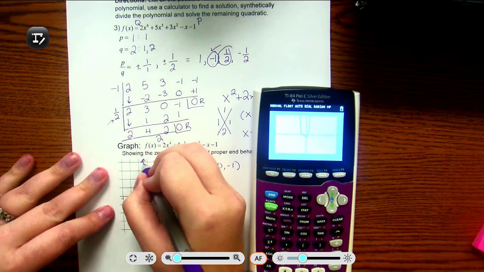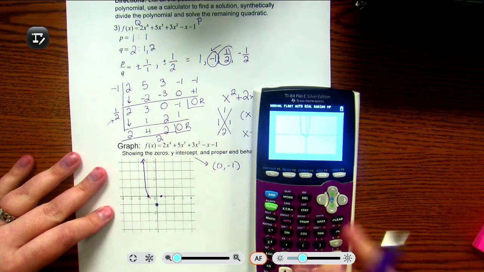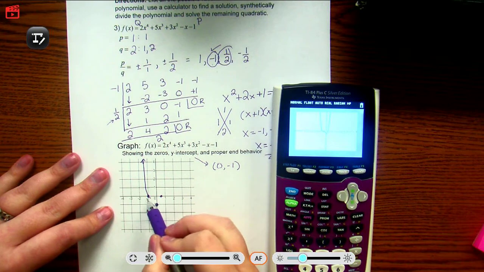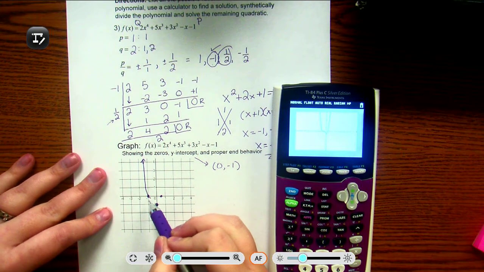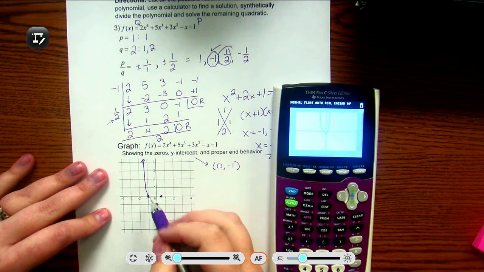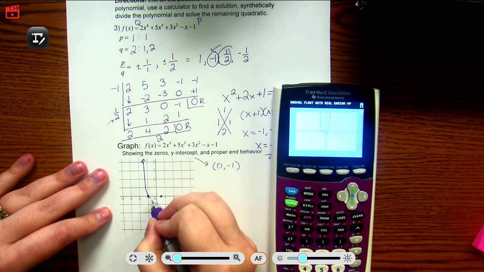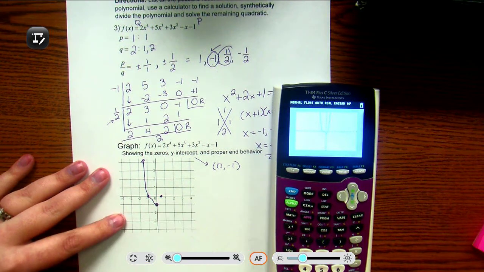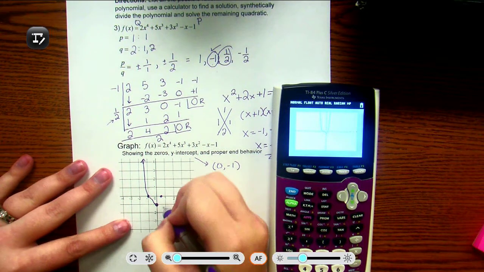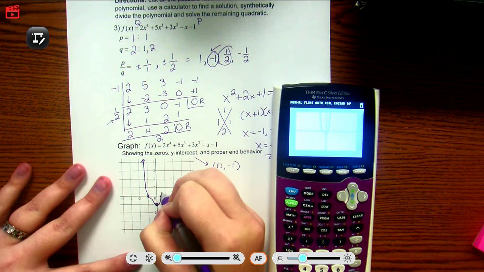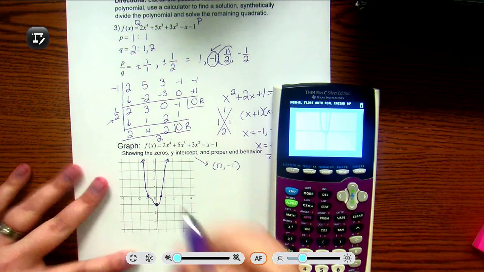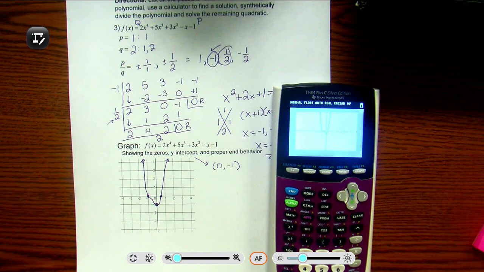So it comes down and it goes through -1. If it was an even multiplicity, it would bounce. Since it's an odd multiplicity, it goes down and it keeps going down. And it hits my y-intercept. And then it comes up again through the x-intercept and it goes all the way. There we go.